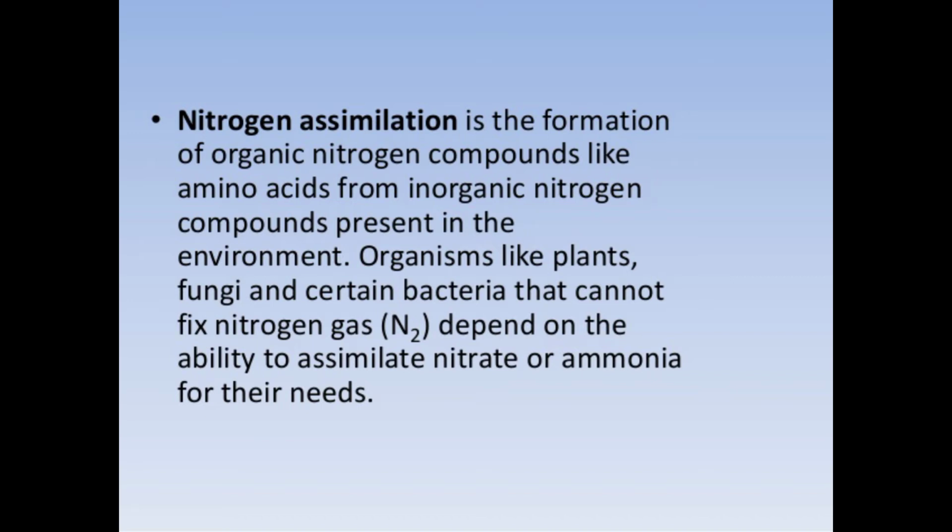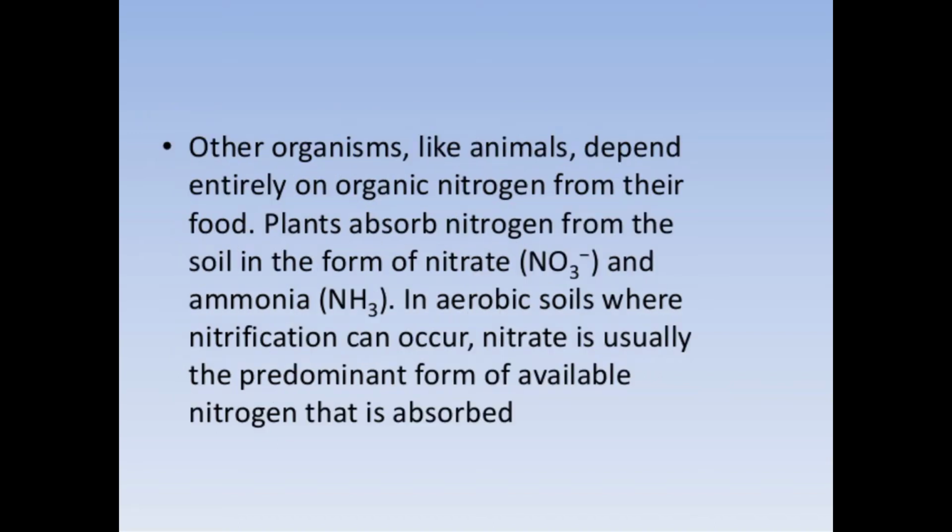So in the presence of oxygen or oxidation, organic nitrogen compounds like amino acids are formed from the inorganic nitrogen compounds present in the environment. Other organisms like animals depend entirely on organic nitrogen from their food. Plants absorb nitrogen from soil in the form of nitrate, that is NO3 minus, and ammonia, that is NH3.